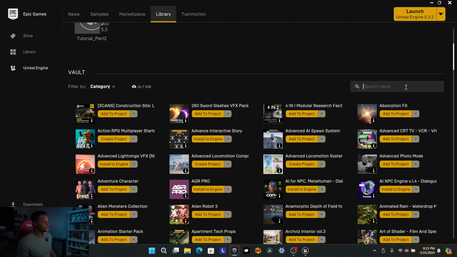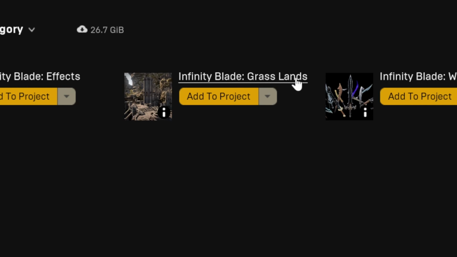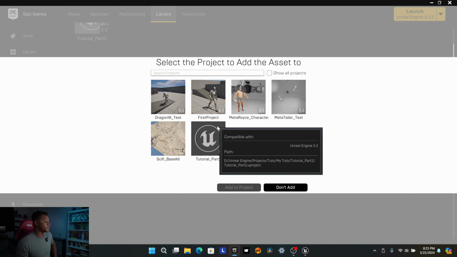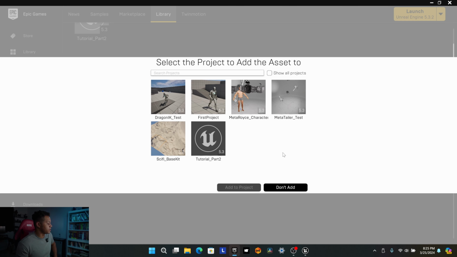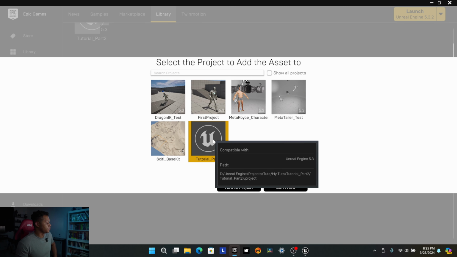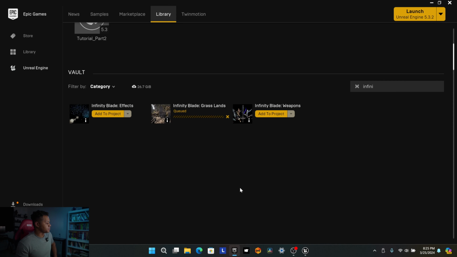So I'm just going to go over here to Search Vault and type in Infinity Blade Grasslands. So now I'm going to hit Add to Project, and then it's going to show all the projects that I have where it's compatible with this environment. And since it is compatible with Unreal Engine 5.3, we'll look for our project. I titled mine tutorial part 2, whatever you titled yours, look for it, click on it, and then click add to project. And then it's going to download the map or the environment.